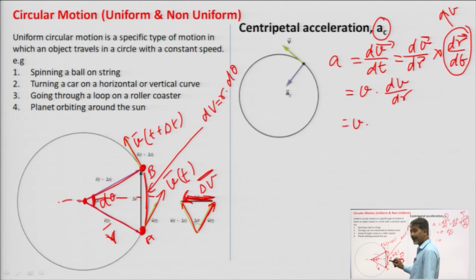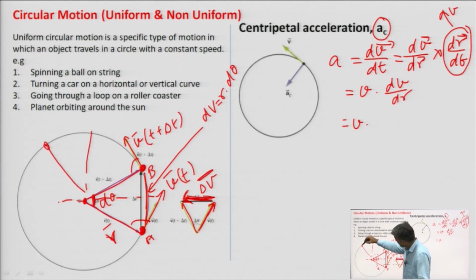Because at point A the velocity is perpendicular to the position vector, here it is also perpendicular to its position vector, and at any point velocity will always be perpendicular to the position vector. Therefore, change in velocity will be perpendicular to that displacement delta r also.